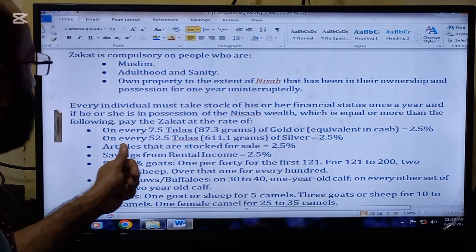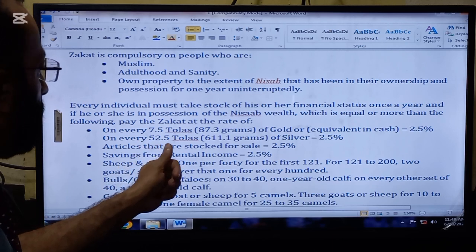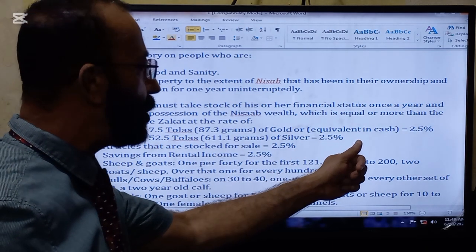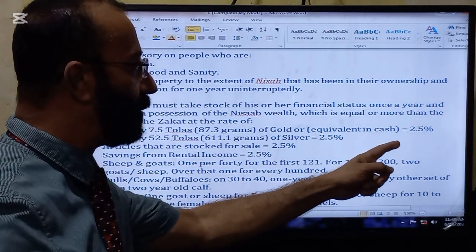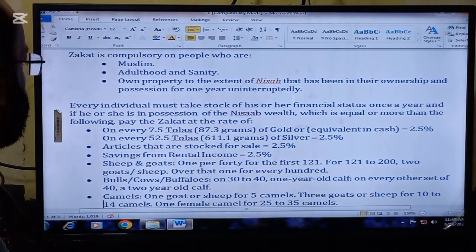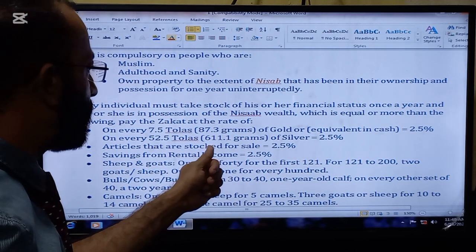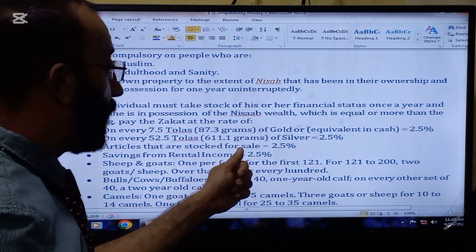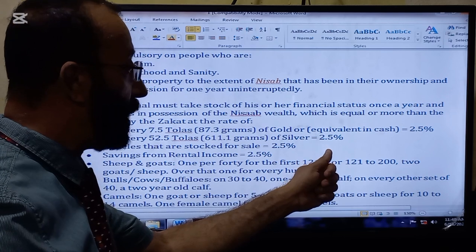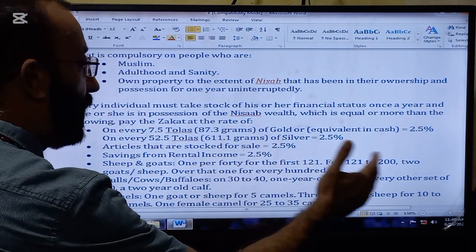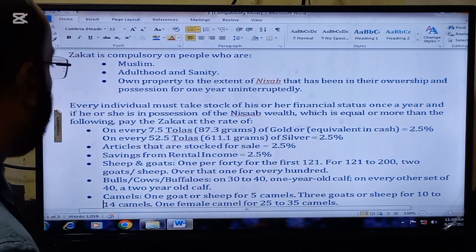Number one, on every 7.5 tolas, that is 87.3 grams of gold or the equivalent in cash, 2.5% zakat will be applicable. On every 52.5 tolas of silver, that is equivalent to 611.1 grams, 2.5% will be applied as zakat.